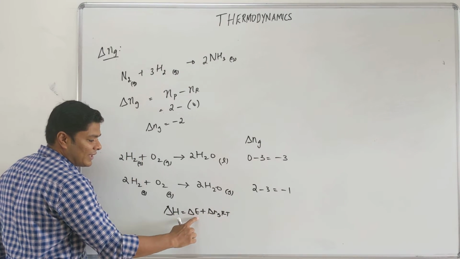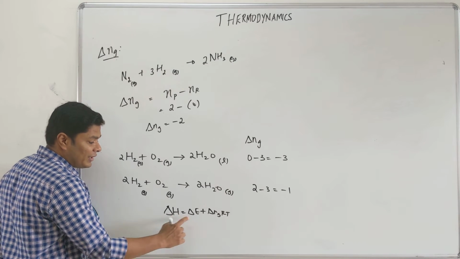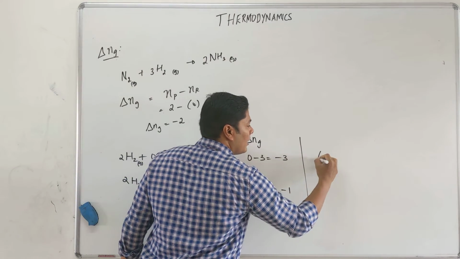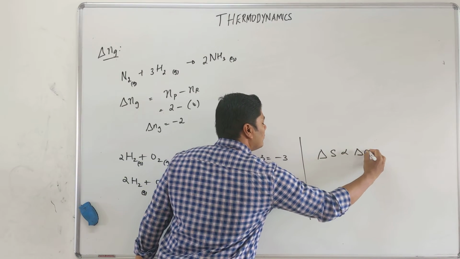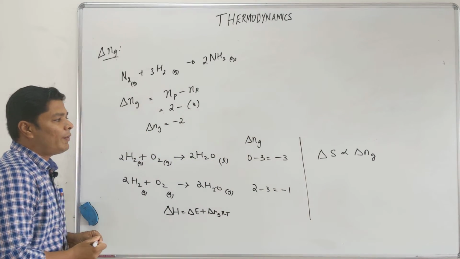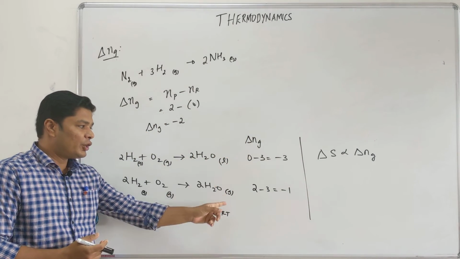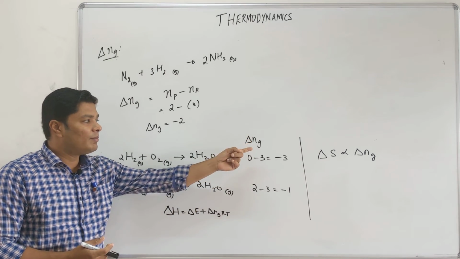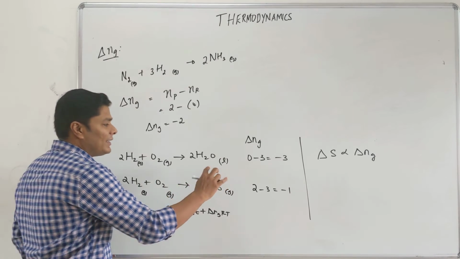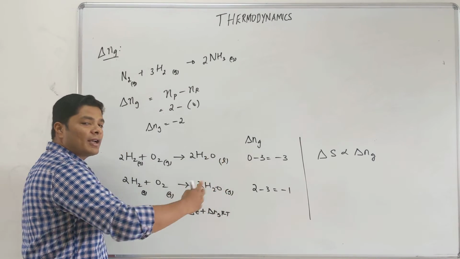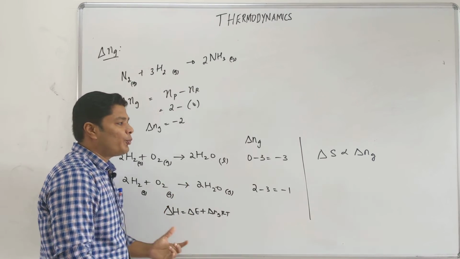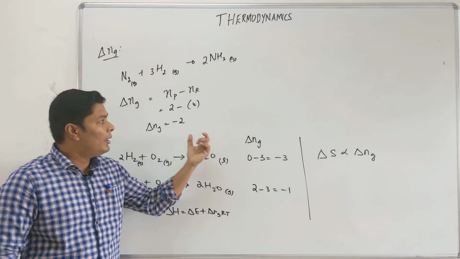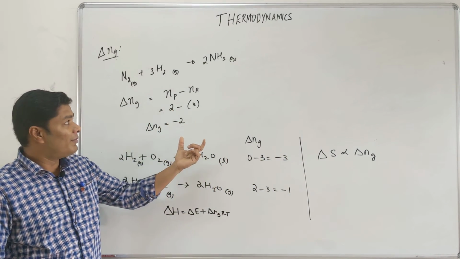They can give you this, ask you this, they can give you this, ask you this, or they can ask you a condition where this equals this. That's one. Second thing where it is going to be useful is del S is proportional to del Ng. It's a straightforward calculation. Del Ng 0 வந்தா del S மாறல அப்படினு சொல்லலாம் ஒரு சிஸ்டம்க்கு. Now the more the del Ng is positive, the more the del S is. Think about it. Del Ng பாசிட்டிவா இருக்கணும் அப்படினா gaseous product அதிகமாகுது. Gases அதிகமாக entropy அதிகமாகும்.